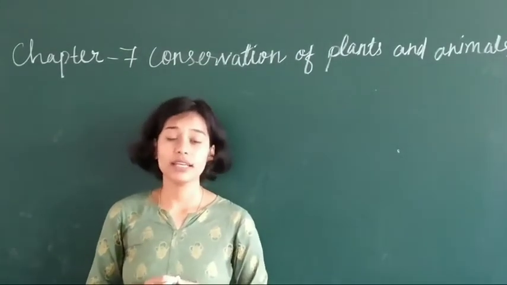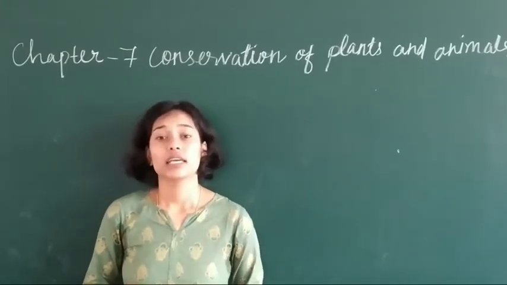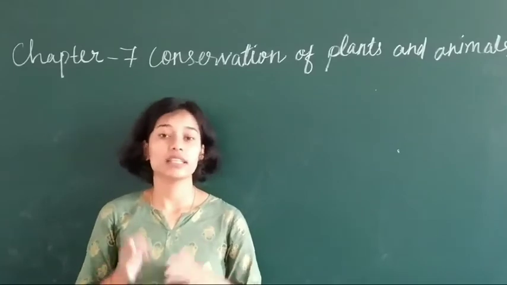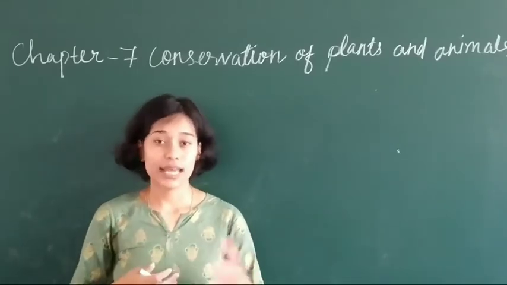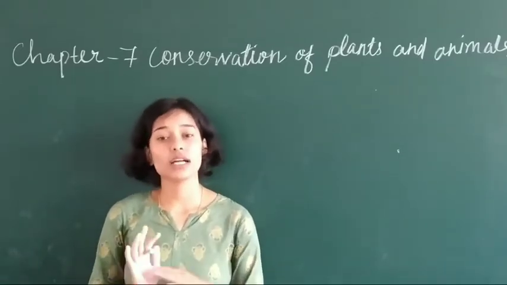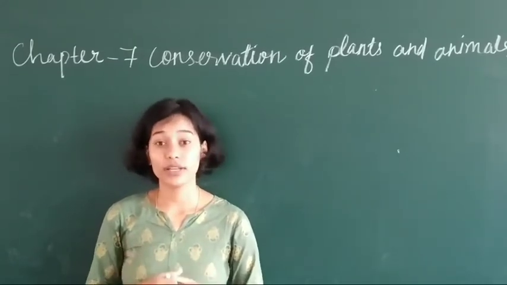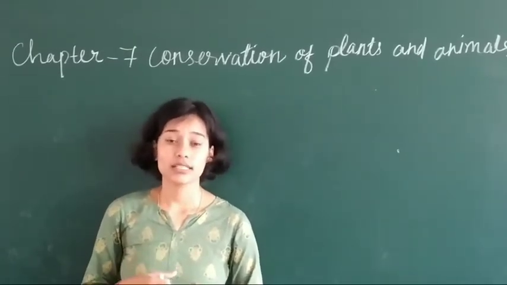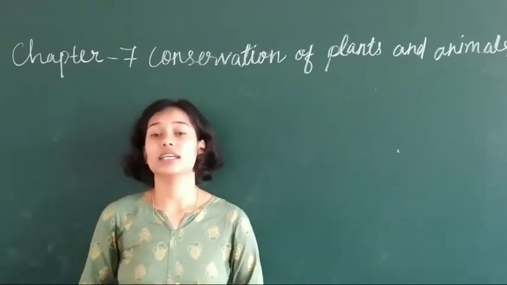Why? Do you have any idea? Because of disturbance in their habitat. If there is no proper habitat, they cannot survive in that environment. Suppose lion and tiger, they are living in a jungle. They are living in a forest. If you cut down all the forest, where will they live? They cannot live in that particular environment. Is not it? So as a result, what happens? The numbers are decreasing day by day.